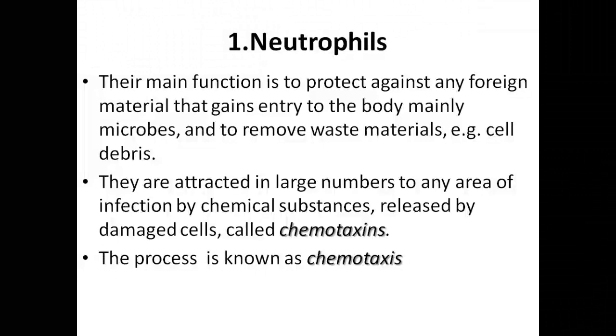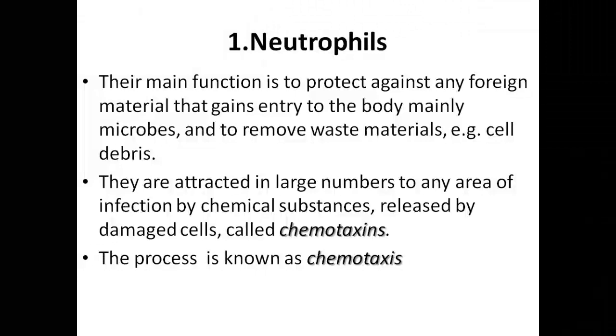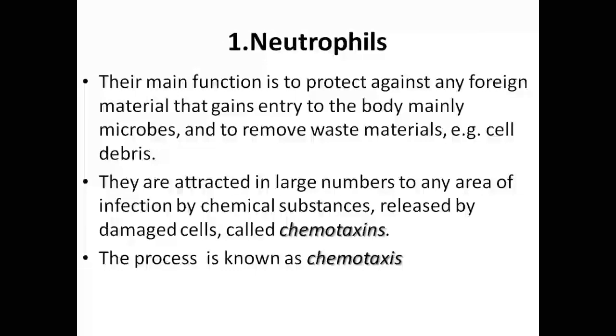We'll be covering each type of the granulocytes, starting with the neutrophils, that pick up the two dyes that involve the alkaline methylene blue and the red acid type of dye, that is eosin. Their main function is to protect against any foreign material that gains entry into the body, mainly microbes or waste material.